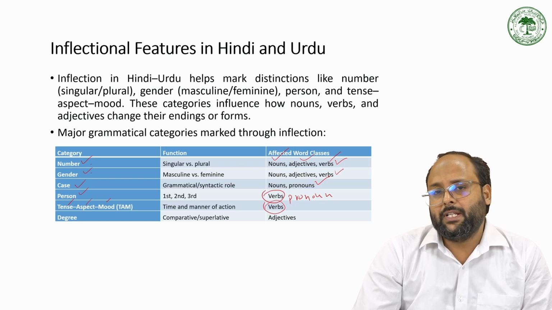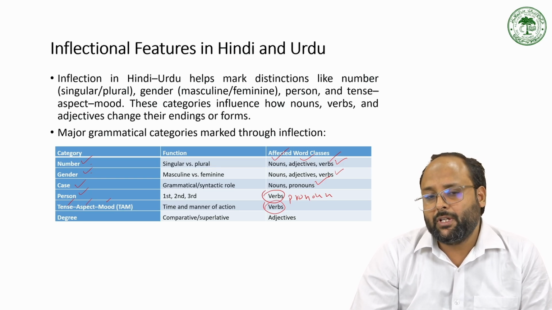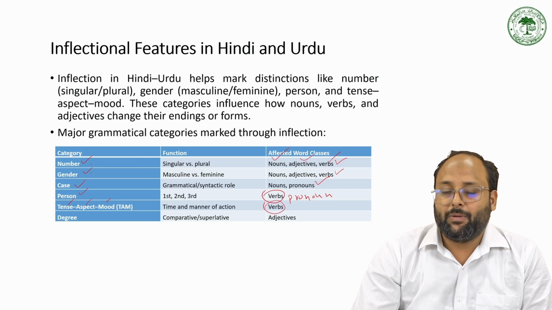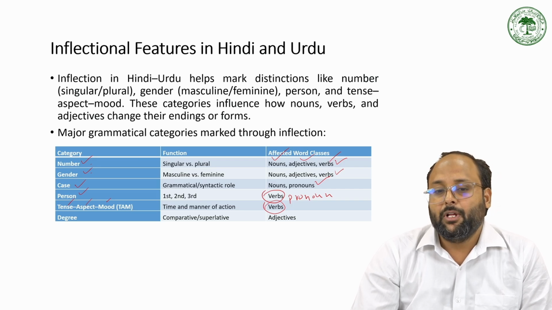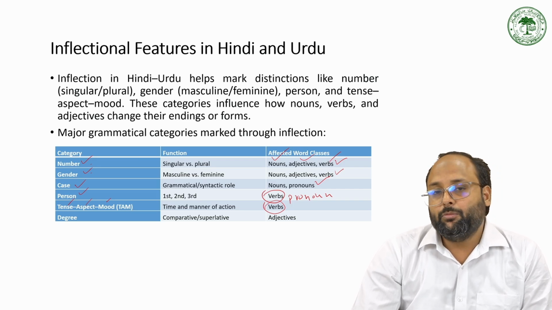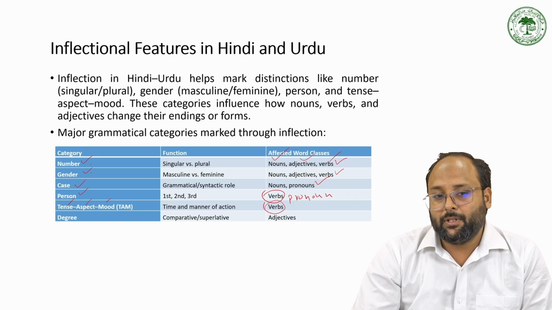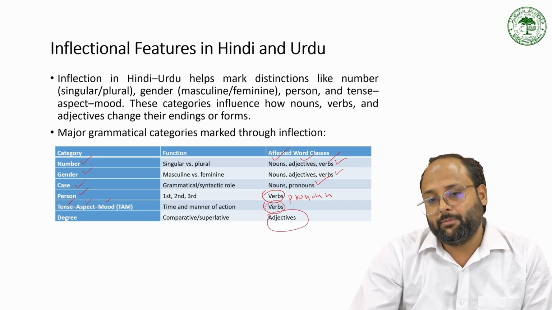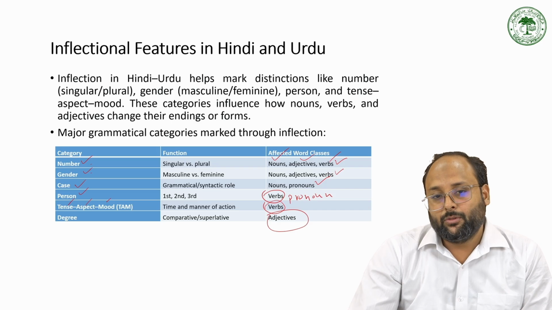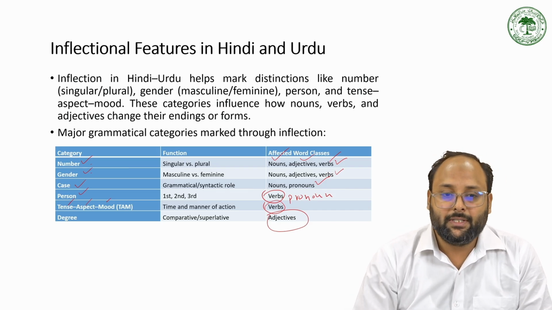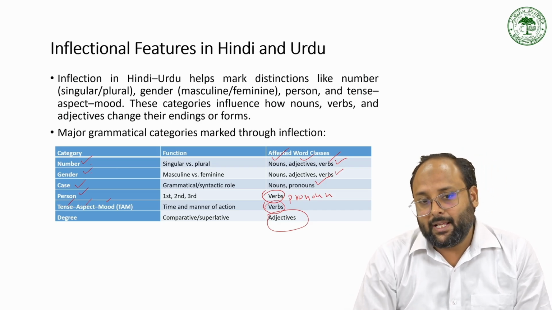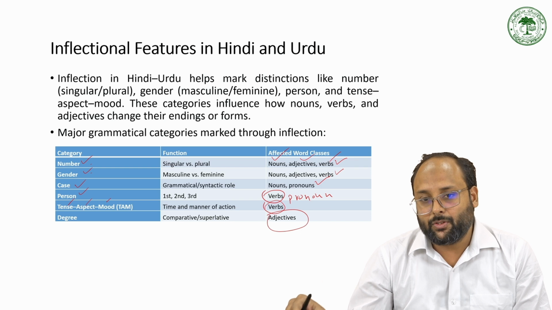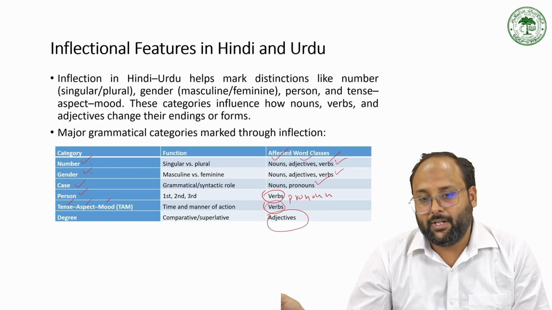So verb changes for tense, like from present to future, or past. The verb also changes for aspect, like from perfective to imperfective, and also changes for the mood, subjunctive and indicative. And for degree, we have only adjectives, like comparative degree and superlative degree. So these types of inflection categories have some change in the parts of speech: noun, verb, adjective.